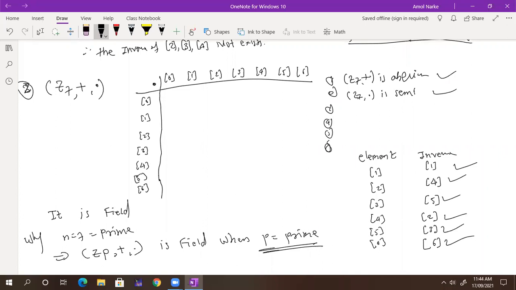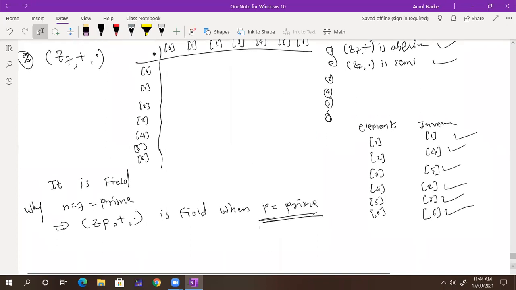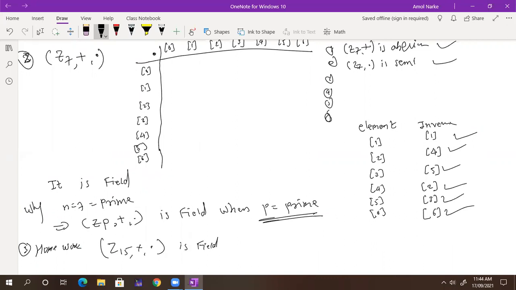Okay, so your homework task. Check out Z6 also. Now homework: Z15 with plus and dot, is it a field or not? What do you think? Is it a field or not? No, sir, it is not a field. Okay, so check it out. This is the homework task for you.